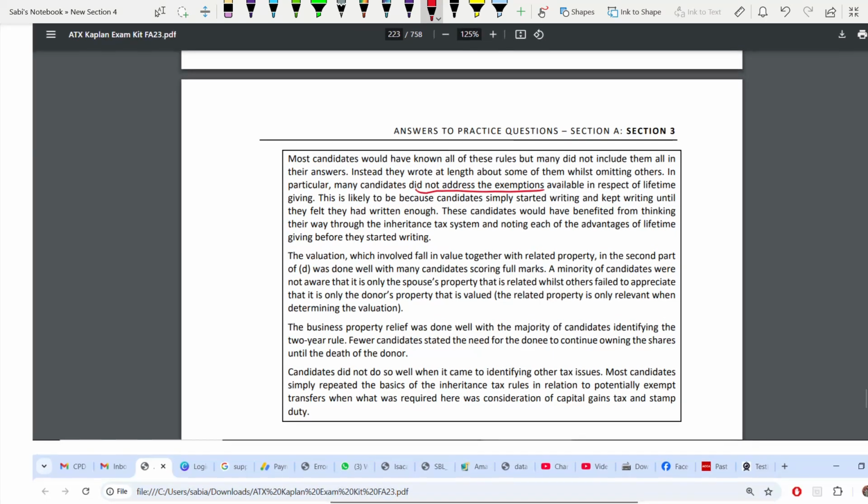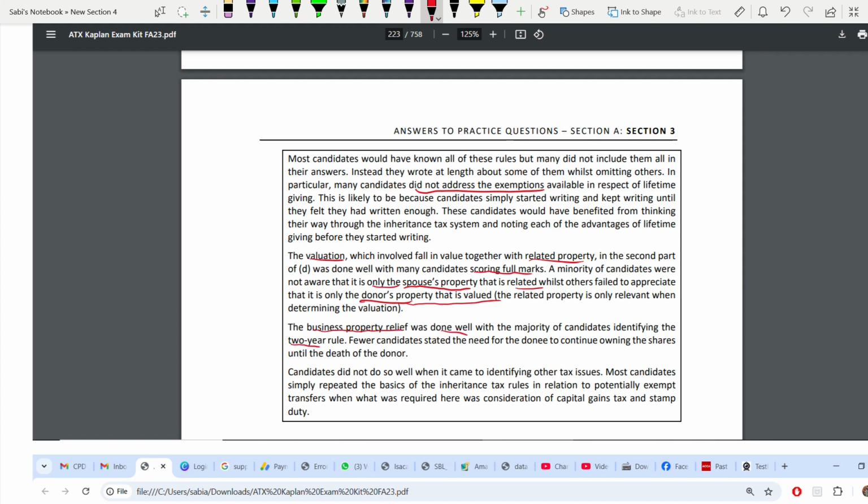Now, coming to the valuation of related property. The second part, most students scored full marks for that part. But some students were not aware that the spouse's property is related. It is only the spouse's property that is related. And some even failed to appreciate that it is only the donor's property that is valued. Who is the donor here? Gail, not the spouse. The donor's property is valued. And regarding business property relief, this is also done well.